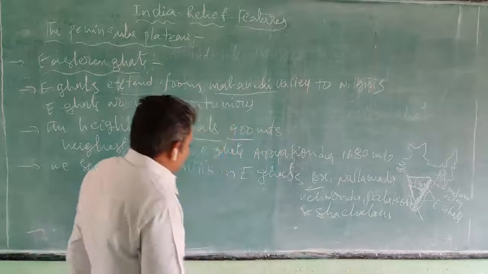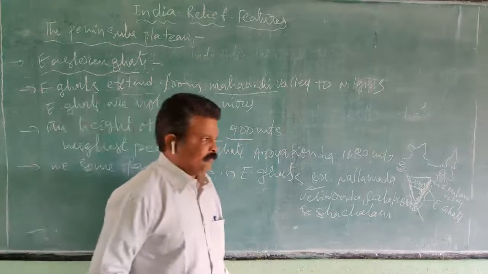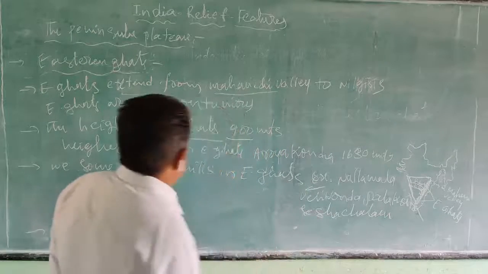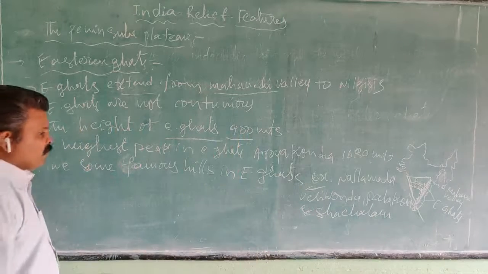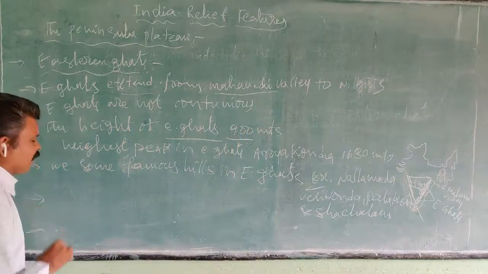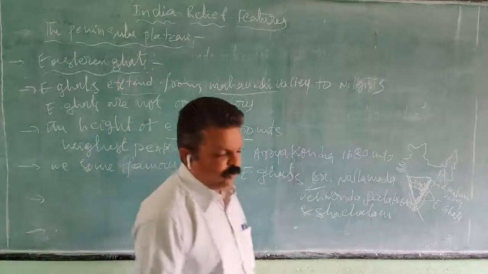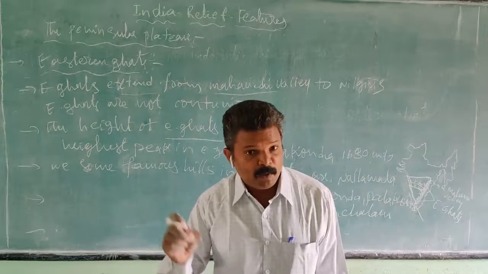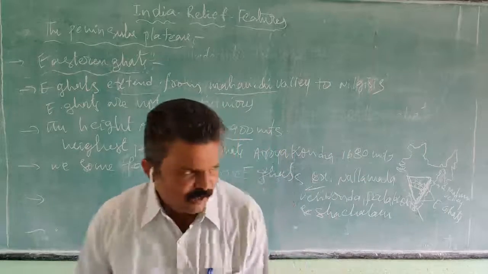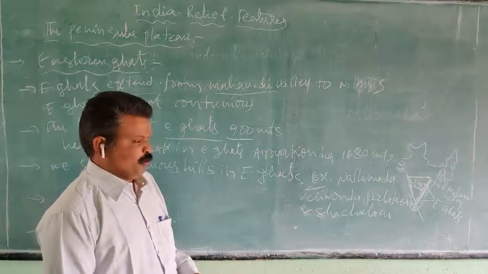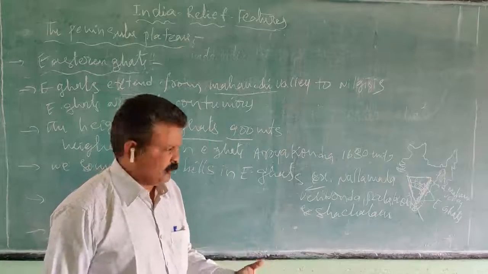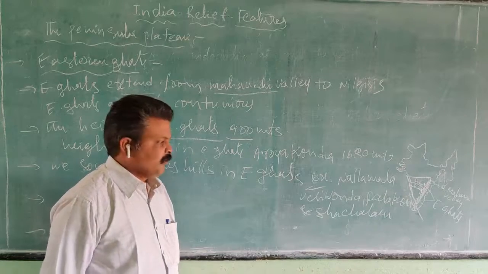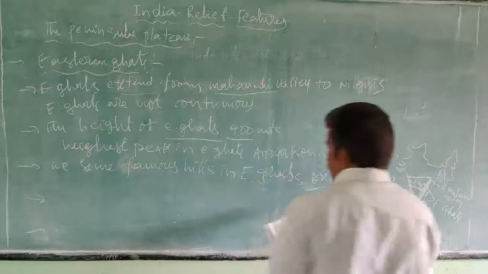During the dry period, after the rainy season, how are the plateau regions irrigated? They depend upon wells and tube wells. They get the water from the ground also. So with the help of groundwater, they irrigate their fields. So this is the Eastern Ghats.